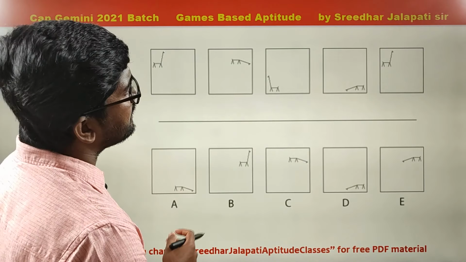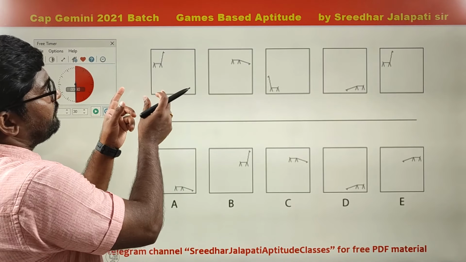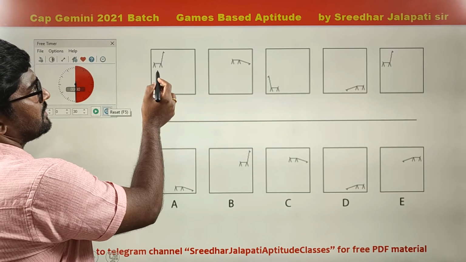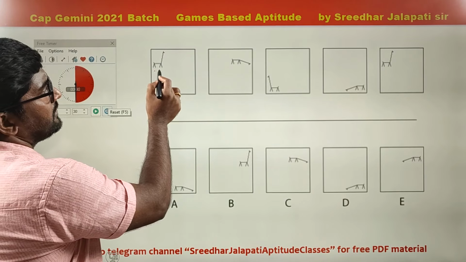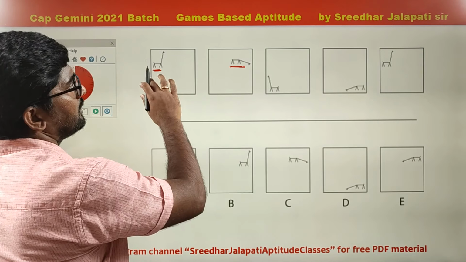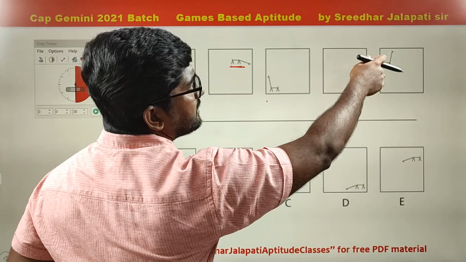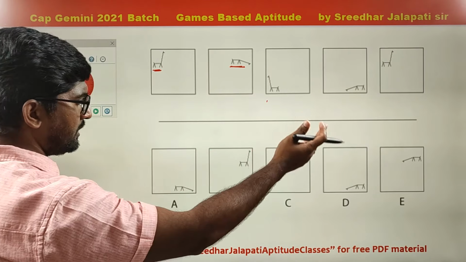Right. So if you see here, there is a kind of giraffe with some sticks here, matchsticks you can say. In the first box, the giraffe is at the top left and then shifted to top right. Top left, top right. Bottom left, bottom right. Again top left, next should be top right.